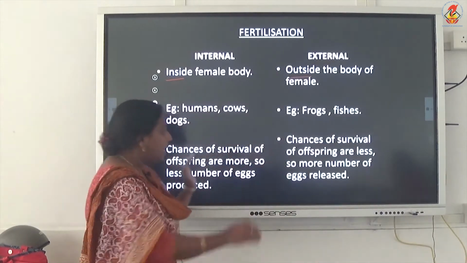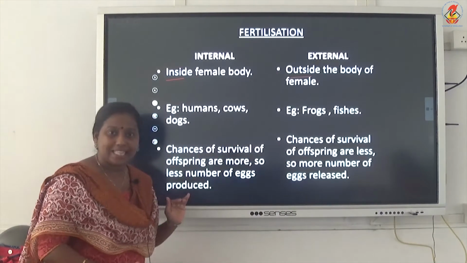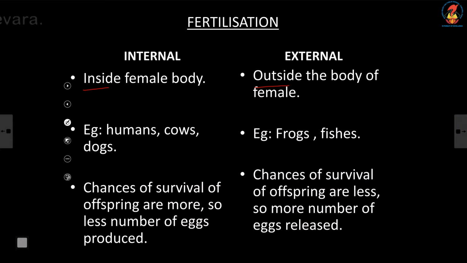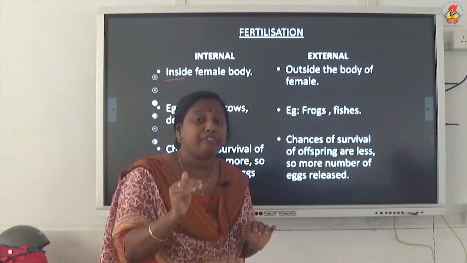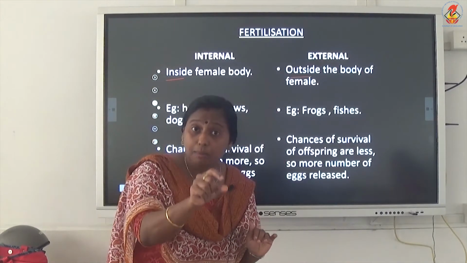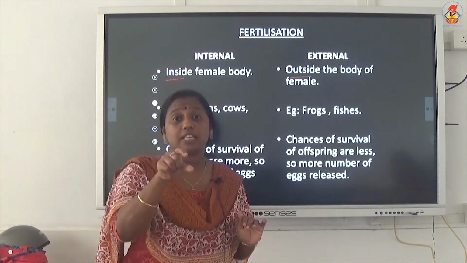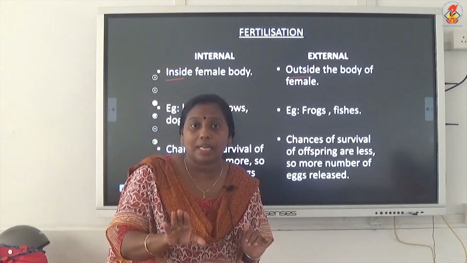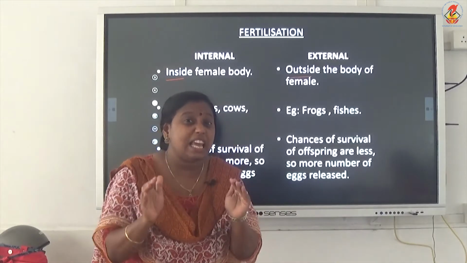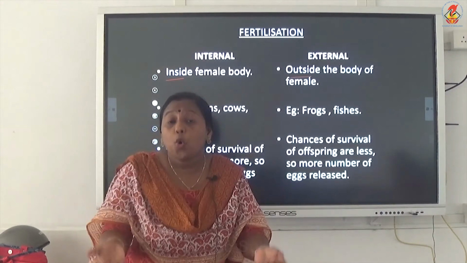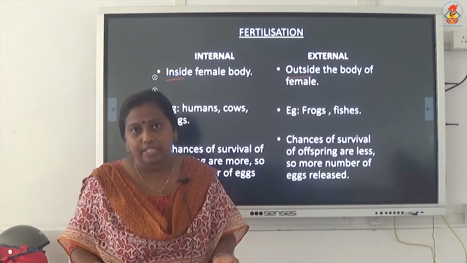Another difference between these two is that in internal fertilization, as it occurs inside the body of a female, the zygote is inside the body of the mother. The development of the zygote will happen inside the mother's uterus only. Hence, the zygote is very much safe. The chances of survival of the young one are more when compared to external fertilization.